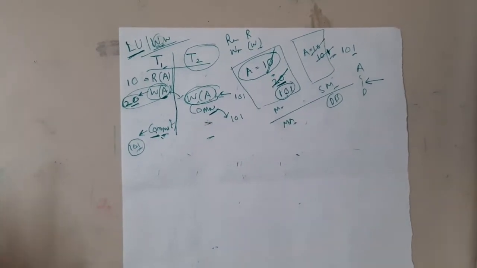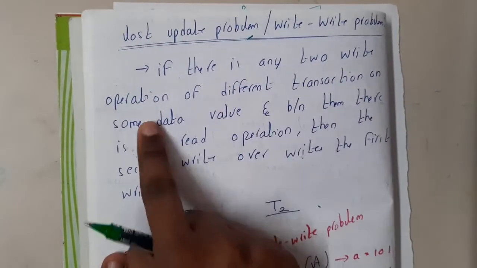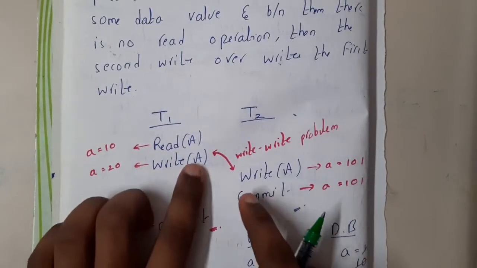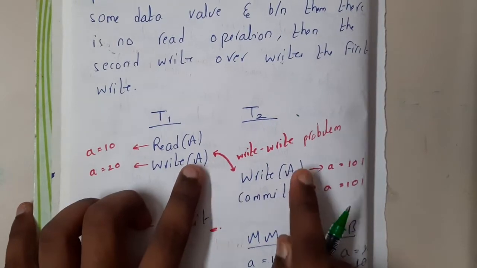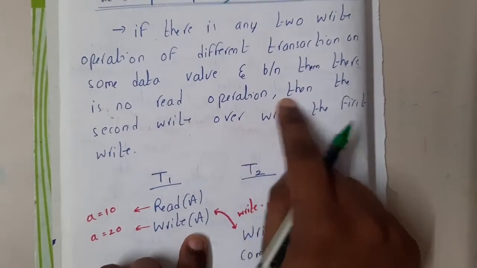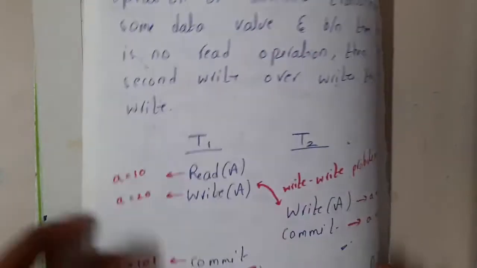So now you understood, right? What exactly am I trying to say? If there are true write operations of different transactions on the same data value, remember, if this is writing on A and this is writing on B, will there be any issue? No, because they are not writing on the same data. Here is the issue: between them there is no read operation, and then the second write overwrites the first write. That is nothing but the lost update problem. Got it? So now you are understanding, right?